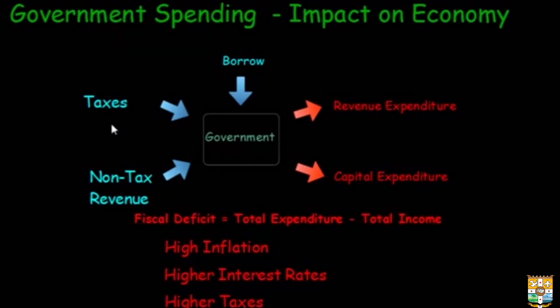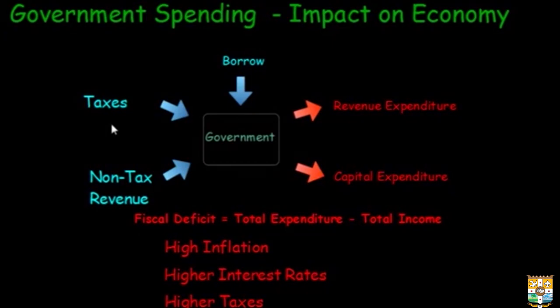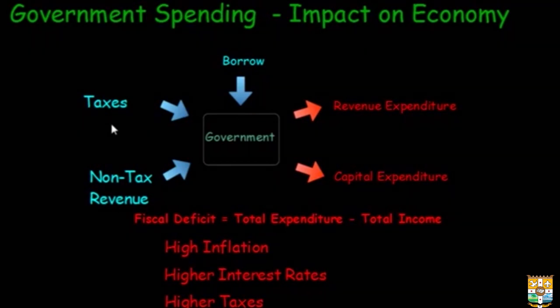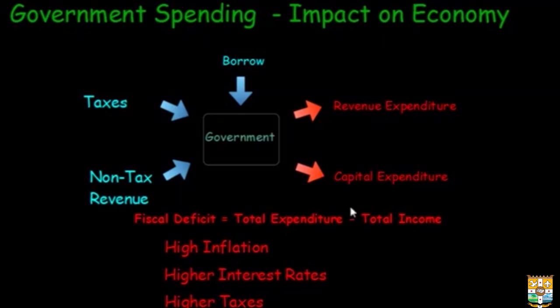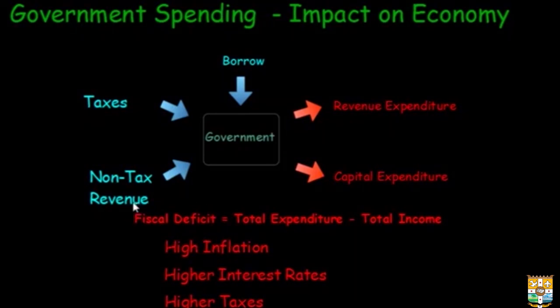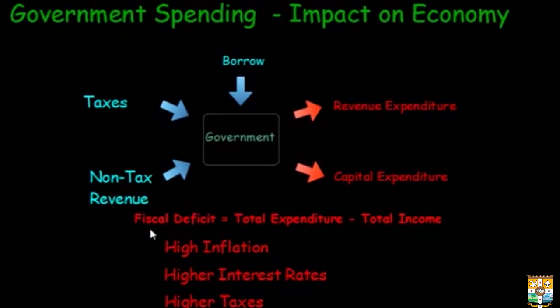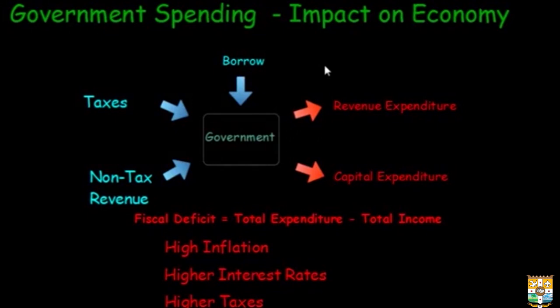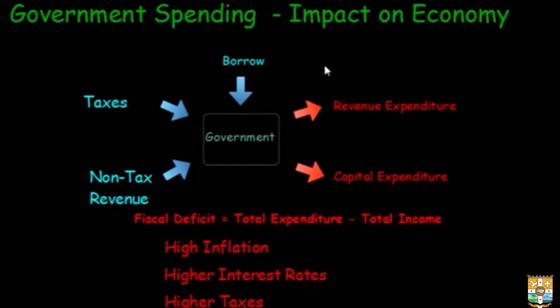It can affect consumption levels, it can affect investment decisions, and hence in some cases have detrimental effects on the economy. So we see that this fiscal deficit figure is very important because very high fiscal deficits have detrimental effects on the economy.